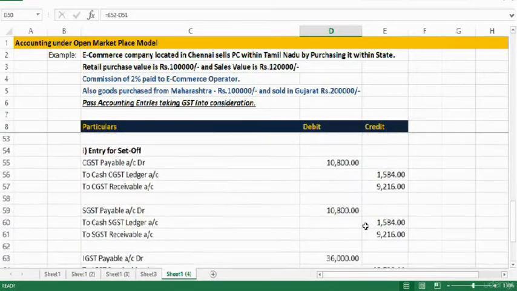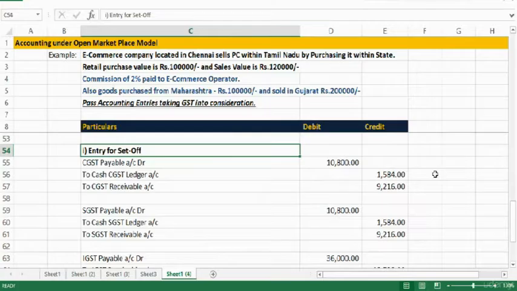Next, we have to pass entry for set off because we cannot continue to carry the payable accounts. We had some obligation under CGST, SGST, IGST. All those payables should be closed either by way of adjusting against the respective receivables or by way of adjusting through cash respective ledger accounts. It can be cash CGST ledger, SGST ledger or IGST ledger.